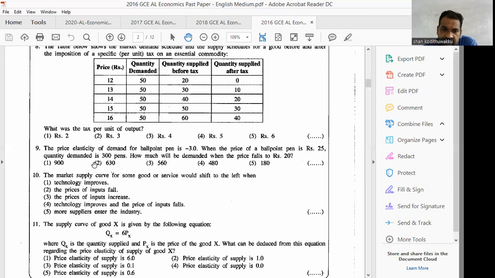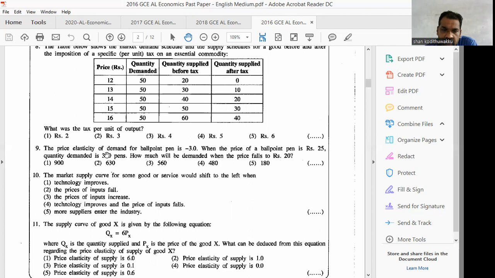Therefore, initial quantity demanded is 300. Out of 300, we take 60% to find the change. If you take 10%, then you just cut a zero, that is 30, 30 into 6 equals 60%. 30 into 6 is 180.